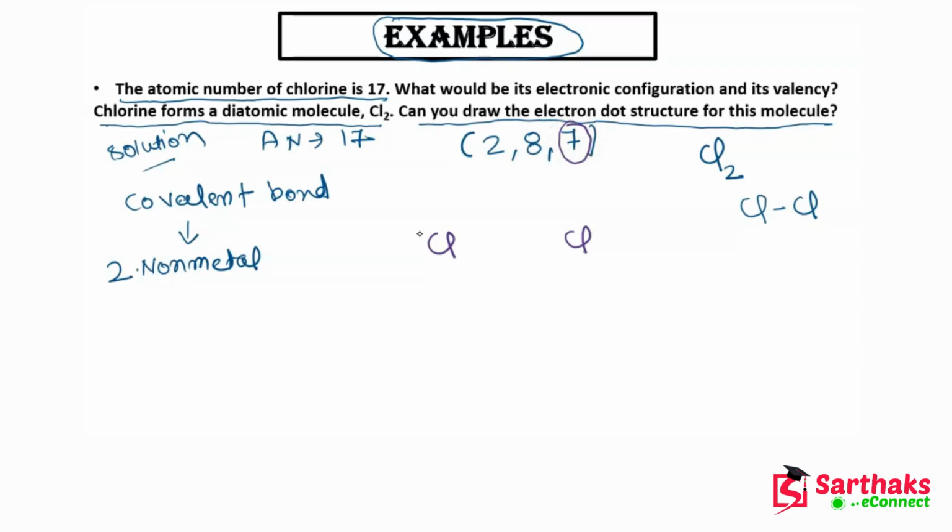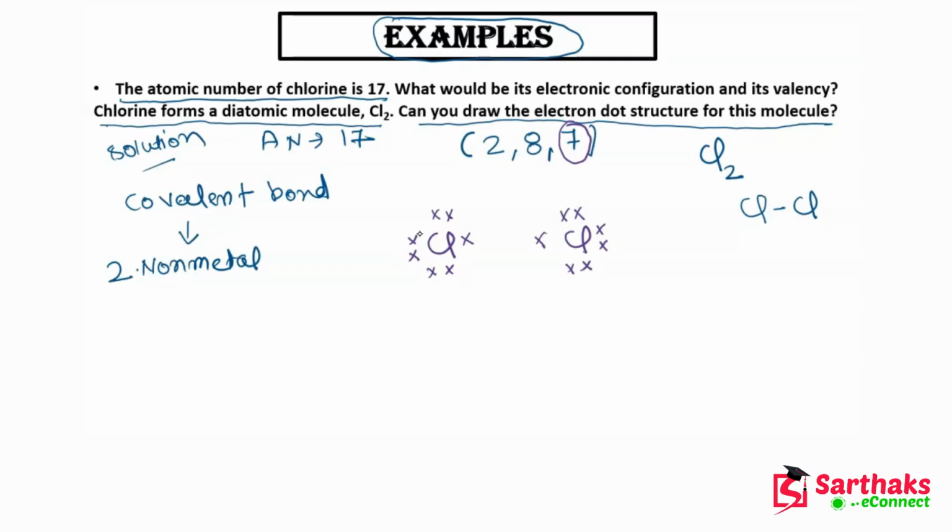So in the last shell there are 7 electrons, so I will denote these electrons by crosses like this. You can see these are 7 electrons. Now here also this chlorine atom has 7 electrons, so I will draw it like this.